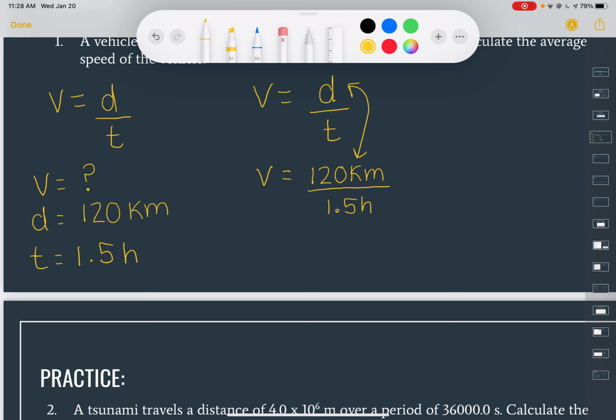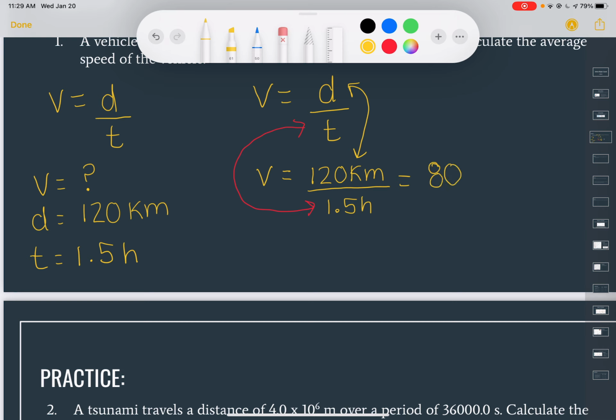Okay. So right there, this is going there, and I really should use maybe a different color. So that T, that's where that's coming from, okay? So we don't know what the V is, but we know what the distance and the time is, so we can plug those in. Now what we've got to do is divide those. So if we take 120 divided by 1.5 in our calculator, we get 80.